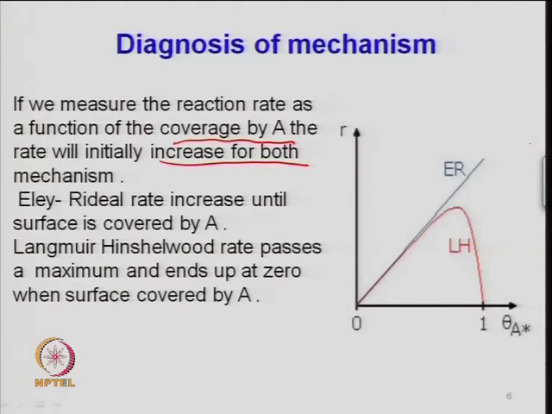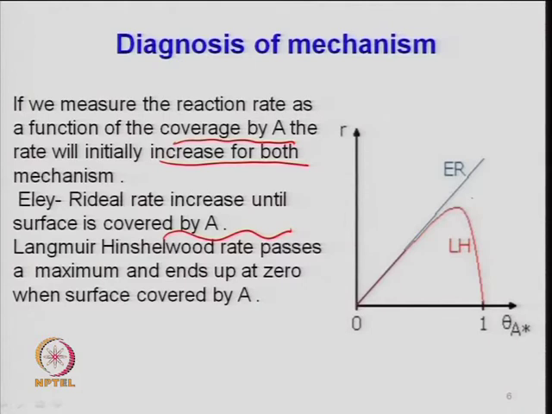So, you could have postulated a Langmuir-Hinshelwood type mechanism also, where A adsorbs and B adsorbs and then these two react and transform to the product species. So, in the Eley-Rideal mechanism, the rate is increasing with the partial pressure of A, and so it is increasing as the surface is covered by A.